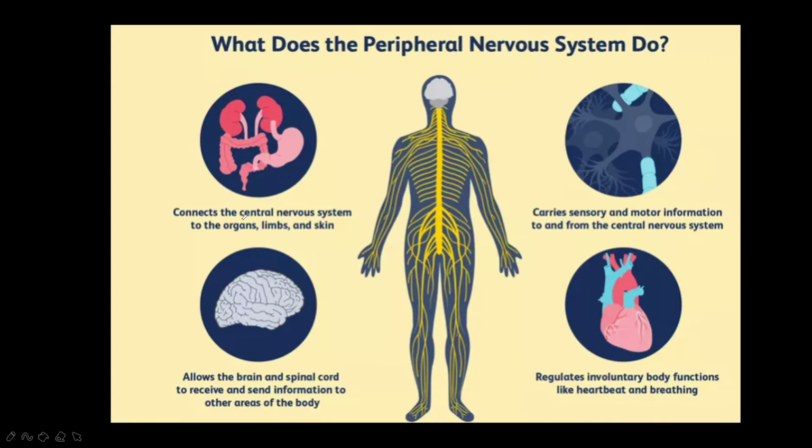Come to the peripheral nervous system. What does the peripheral nervous system do? It connects the central nervous system to the organs, limbs and the skin. It allows the brain and spinal cord to receive and send information to the other areas of the body. Next, it carries sensory and motor information to and from the central nervous system. And last but not the least, very important, it regulates involuntary body functions like heartbeat and breathing. All the nerves of the body together make up the peripheral nervous system, which is also written as PNS.